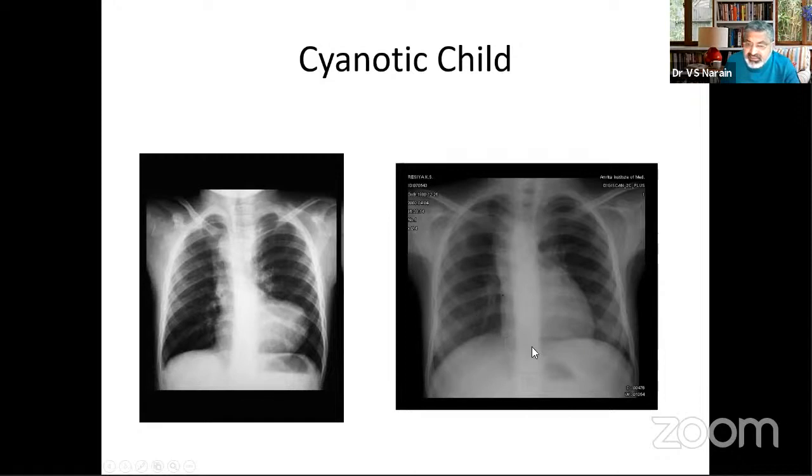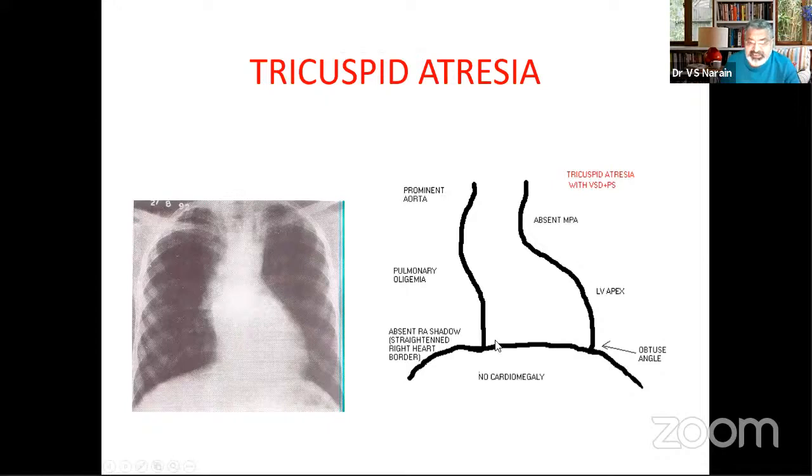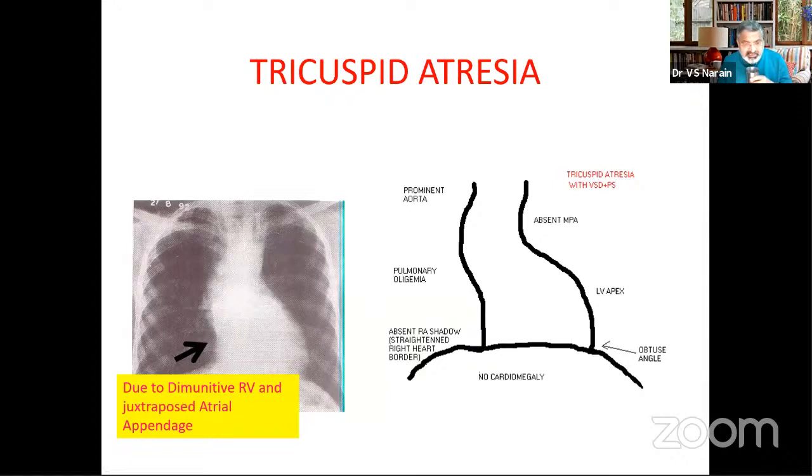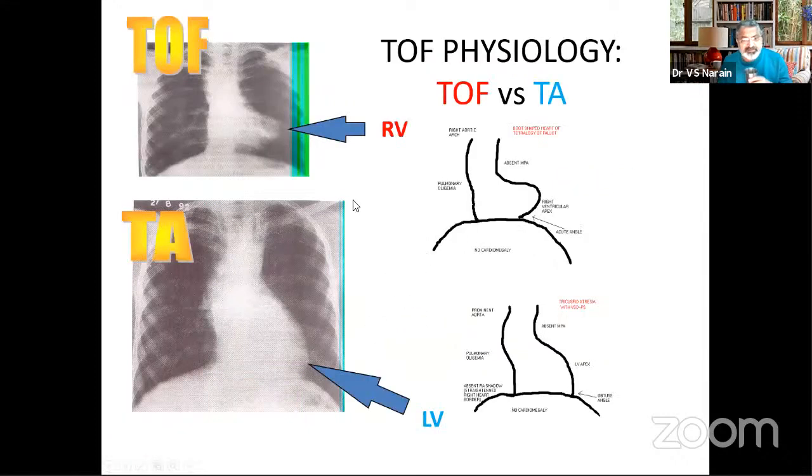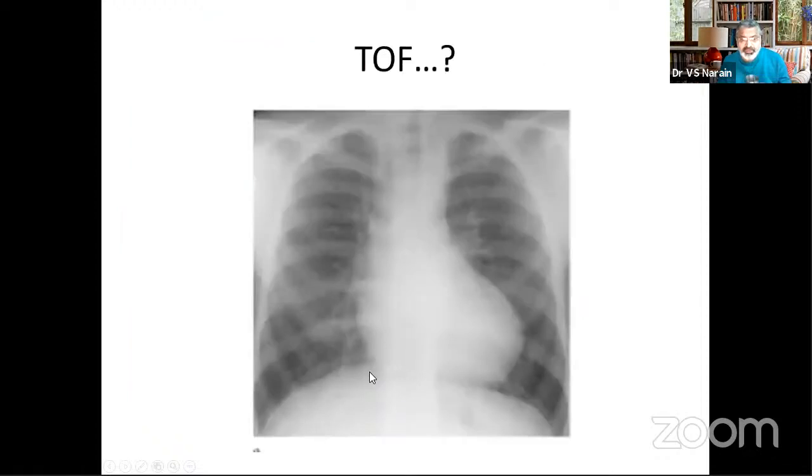But the main difference would be that instead of an RV, you have an LV and some empty space here. This is a classic picture of tricuspid atresia, because of the absence of the RV and because of the juxtaposition of the left and right atrial appendage to this side, and the apex is left instead of right. Of course, you will have an absent main pulmonary artery, that is, the pulmonary bay would be empty. So the differentiation would be LV and some degree of absence or straightening of the right border because of the absence of RV and juxtaposition of the atrial appendage. So this is the area where you should be looking: diminutive RV and juxtaposed atrial appendage. And this is the difference which you just highlighted, RV here and LV over here.